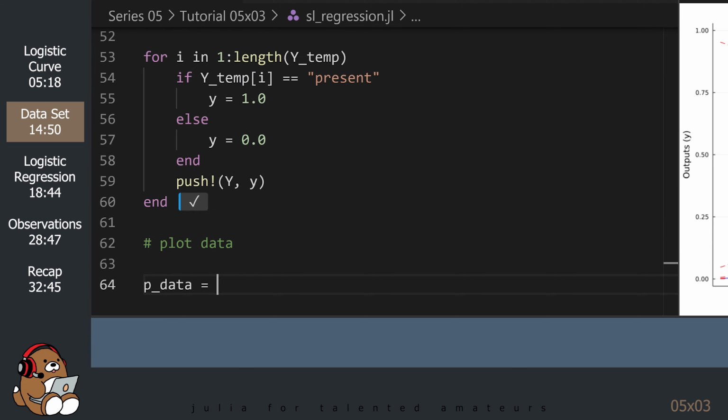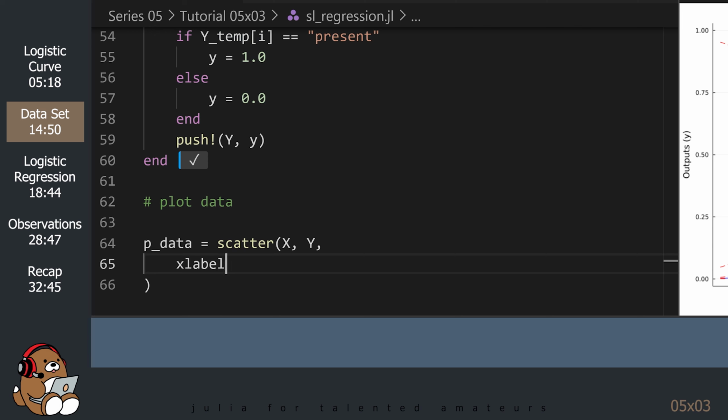Okay, now that we have our data loaded into memory, let's plot it and take a look at it.